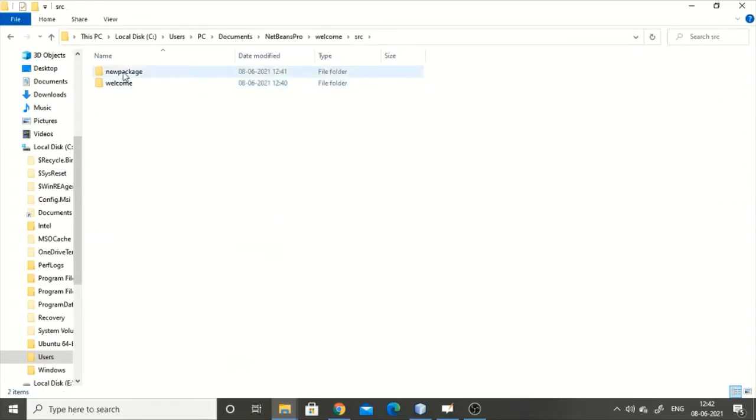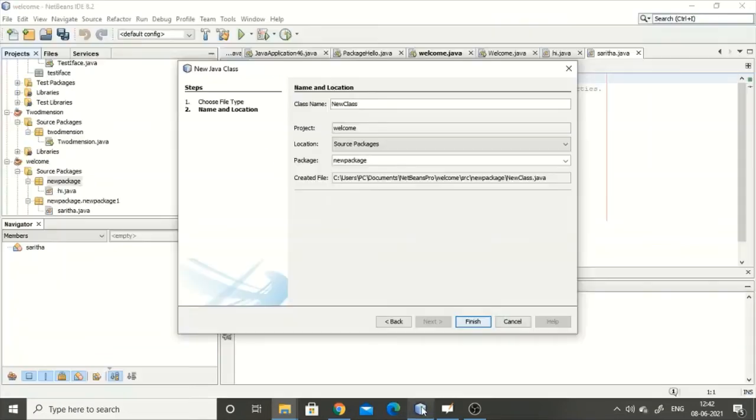In this source you can see the package which I created, new package. Inside this I created one more package, and inside this I created Sarita.java. In the outer package I created hi.java. Again I created a new package, and within that I created Sarita.java. Whatever is there now, this is the path, as I told. This is the path which will be set over there.